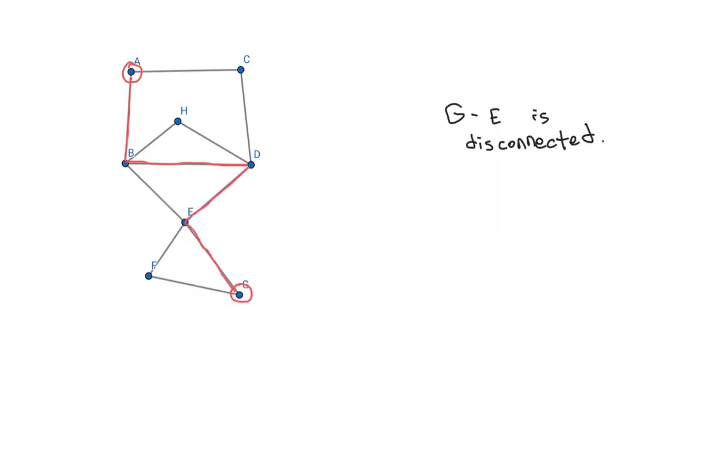So for example, consider the graph we've been working with. If I take the vertices A and C, I can create a path between them. And in fact, you can see with any two vertices on this graph, it's possible to connect them by a path. On the other hand, if I were to remove the vertex E and pretend it no longer exists, then I see that there's no longer a way to get from A to C, because every path from A to C has to go through the vertex E. So that would be an example of a disconnected graph with two components.